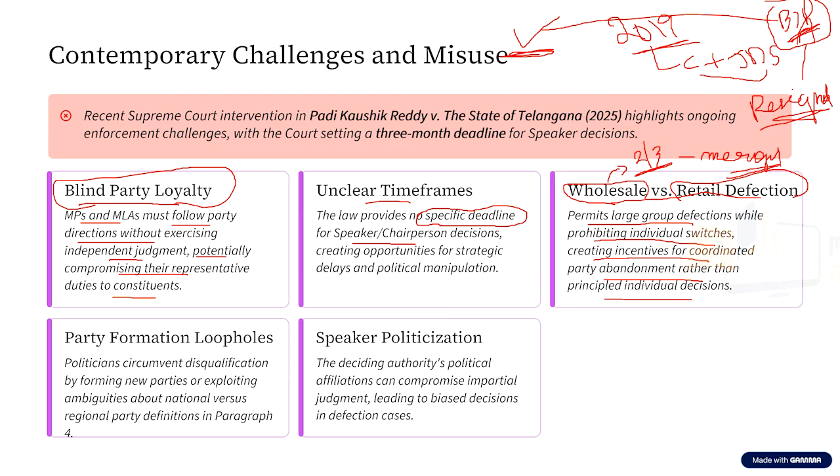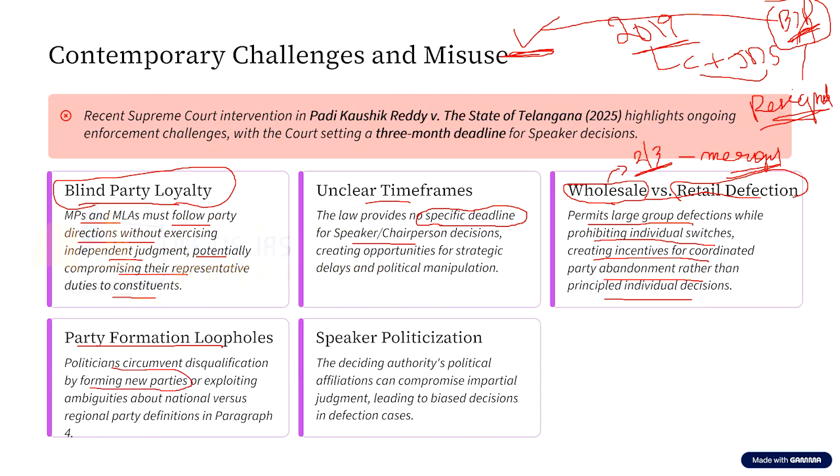Now, there is another challenge with respect to this anti-defection law, that is party formation loopholes. Now, what are these party formation loopholes? This anti-defection law says that if representatives jump to another party, they can be disqualified based on the anti-defection law. But what if these representatives, let us assume three or four representatives, form a new party itself? Does the anti-defection law speak anything about this? There is nothing spoken about this.